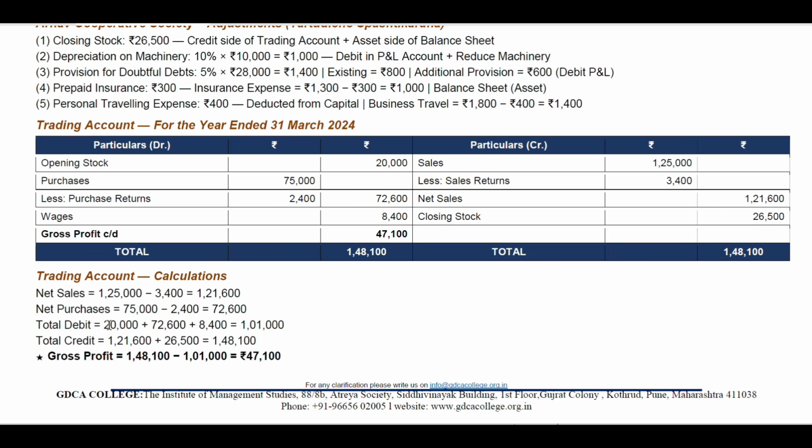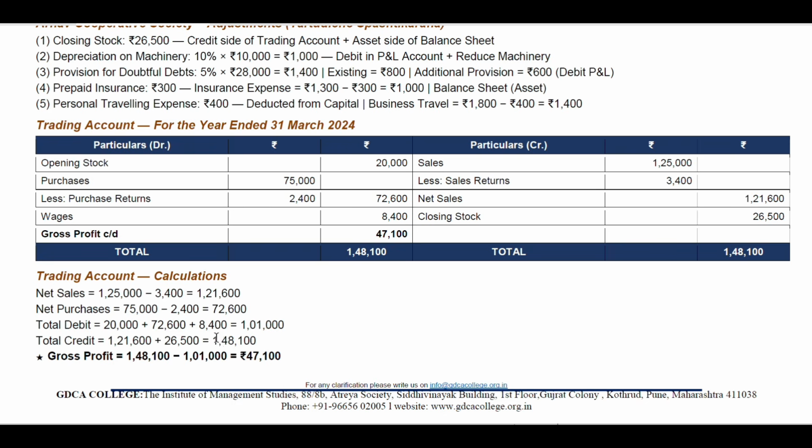Total debit is 20,000 plus 72,600 plus 8,400 is equal to 1,01,000. So as you can see, the total debit is about 1,01,000 rupees and total credit is 1,21,600 plus 26,500, that is equal to 1,48,100.